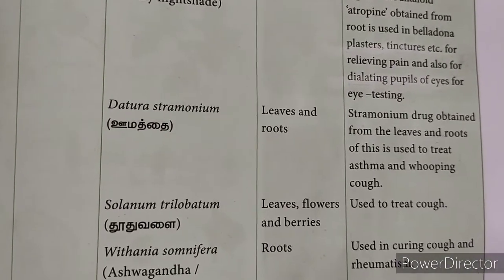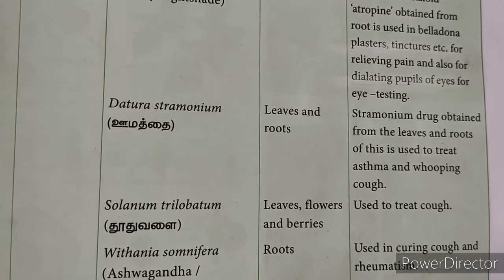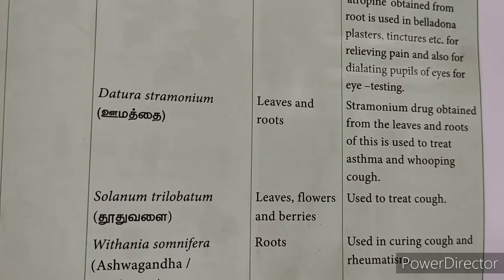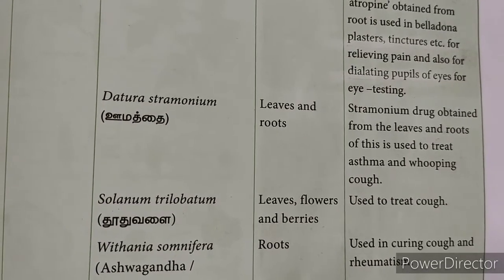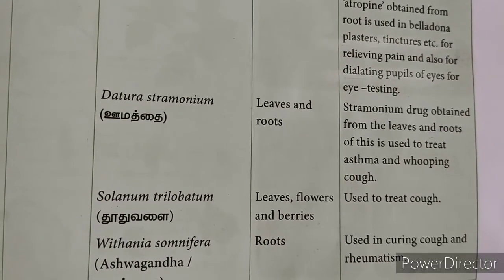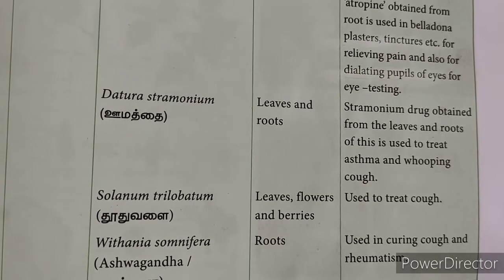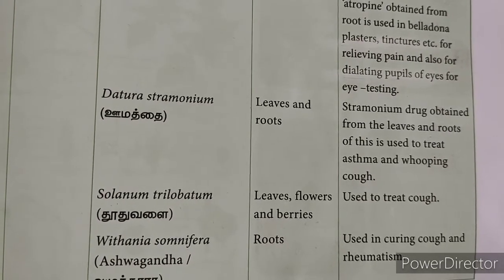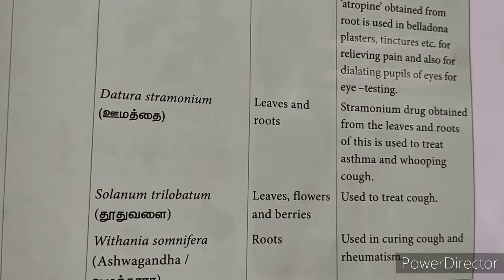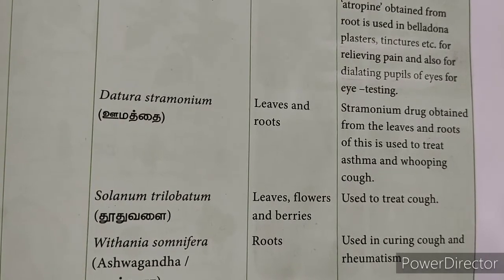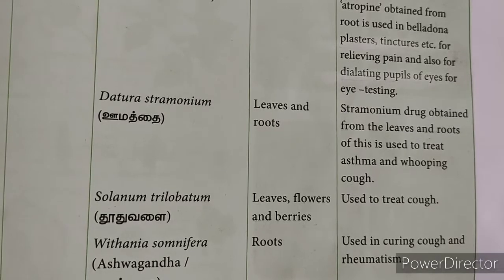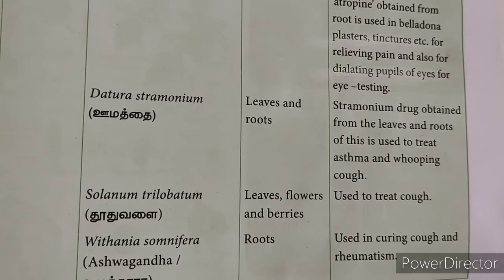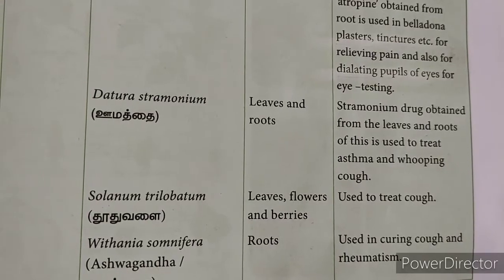Then Solanum trilobatum, Thoodhuvalai. Solanum trilobatum, the leaves, flowers and berries of this, the berries are small fruits. The leaves, flowers and berries are used to treat cough. For common cold and cough, they make a decoction from these leaves, or flowers and berries. Using this they will make certain medicine, and then it is used to treat cough. It is good for cough.